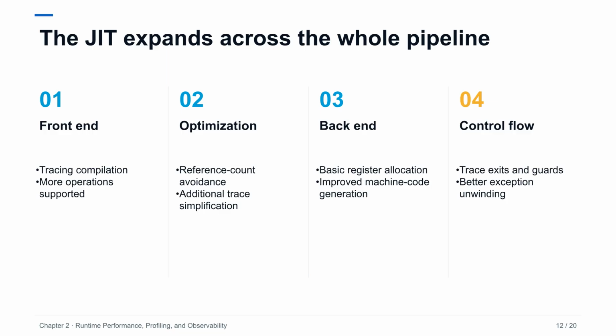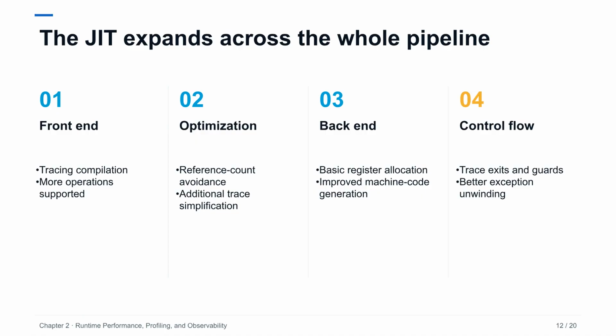Python 3.15 does not add one isolated JIT optimization. It strengthens each stage, collecting traces, representing more operations, simplifying work, assigning registers, generating machine code, and returning through exceptional control flow. That broader coverage matters because a fast, happy path is not enough for real applications. The remaining uncertainty is workload coverage.